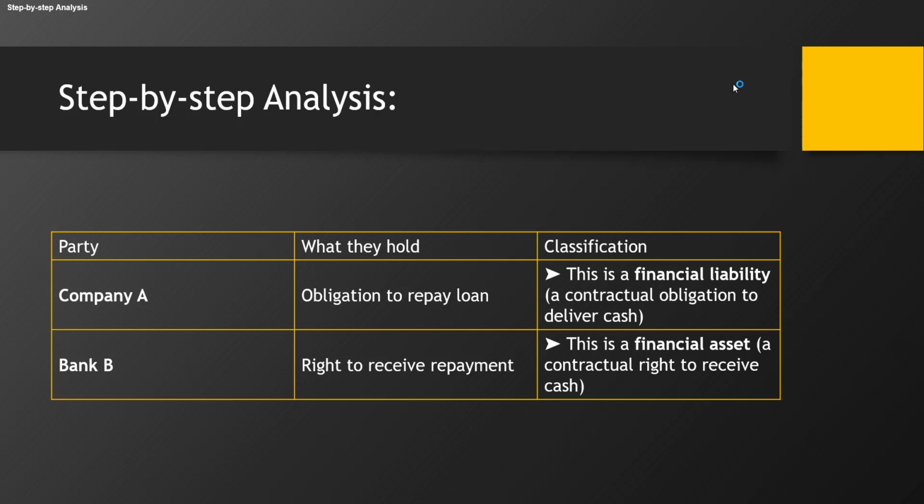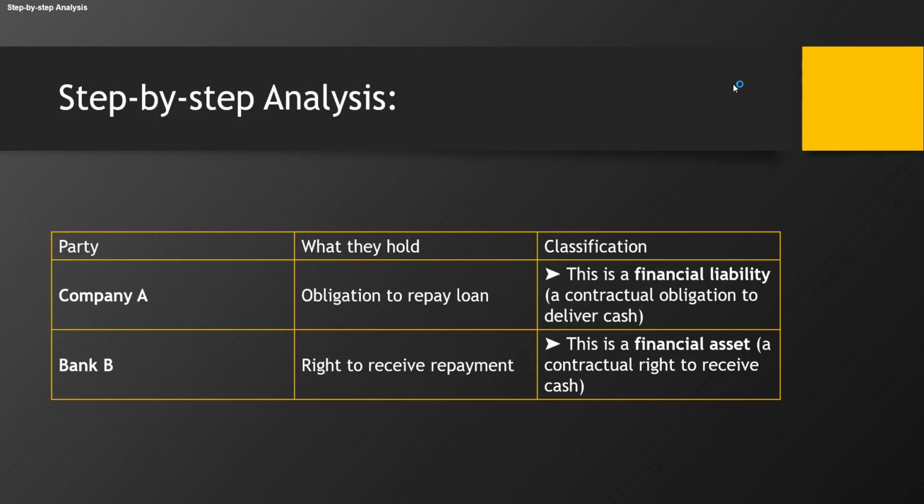What about now in the books of Bank B? Bank B has the right to receive payment, and this will in turn be classified as a financial asset in the books of Bank B. So it will be a contractual right to receive cash.